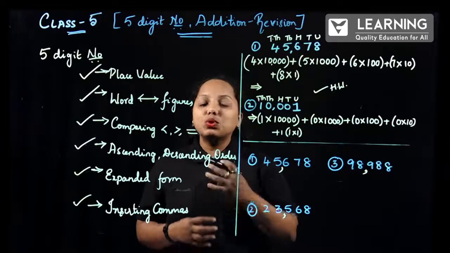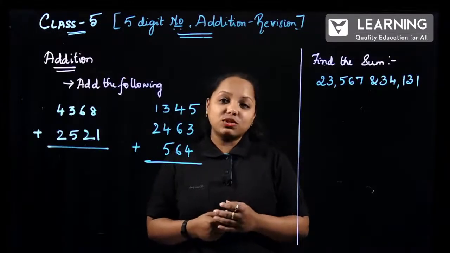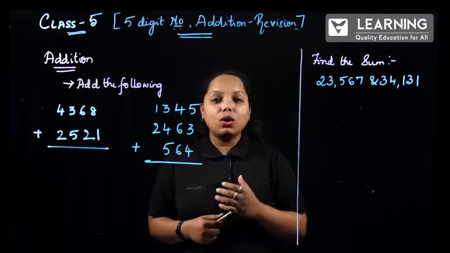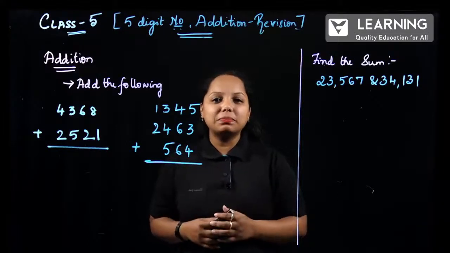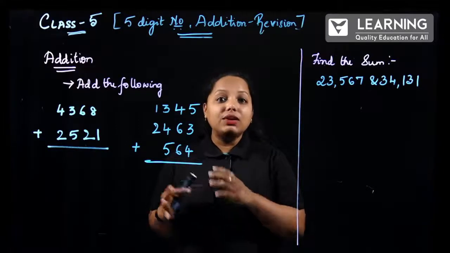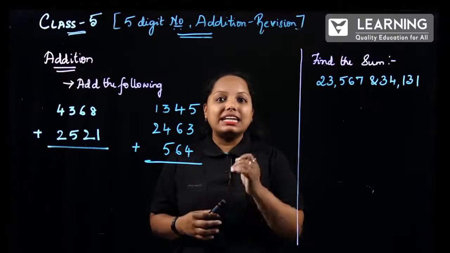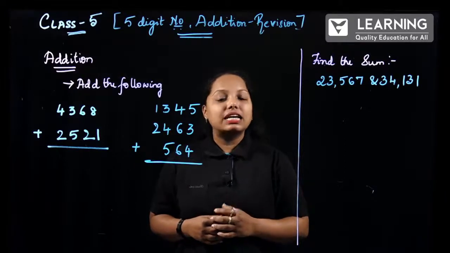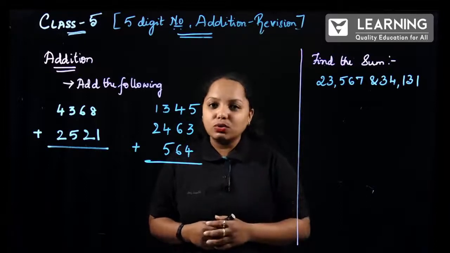Now let us move to the next chapter, that is addition. Till now we have covered all the concepts of 5-digit numbers. Now we will be doing the revision part of addition. Here we will be using the 5-digit number concepts. What is that? It is the place value concept. What are the place values we have learned? Units, tens, hundreds, thousand, 10,000.